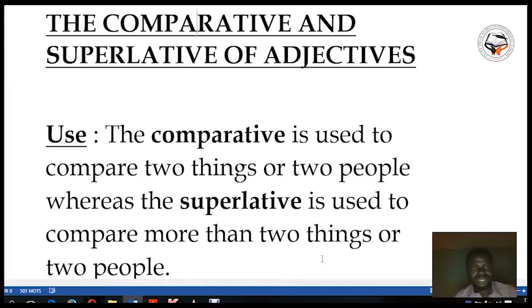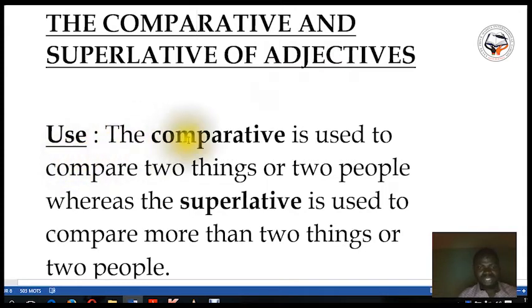Today we are going to see a grammar lesson, which is the comparative and superlative of adjectives.